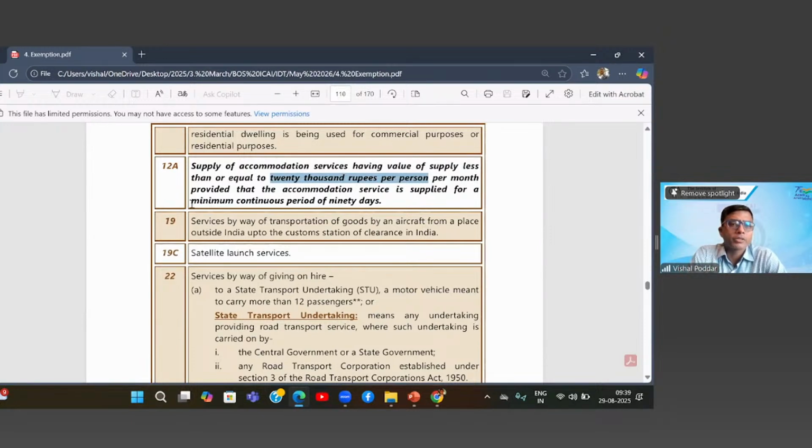And second, they are saying that there should be a minimum period of 90 days for accommodation. So where you are taking this for a short period, still it will become taxable. A short period accommodation is not covered and a high value accommodation is not covered. So basically this entry is for targeting all these hostels and PGs, or working professionals' or working women's hostels or accommodation units. They are all covered in 12A.